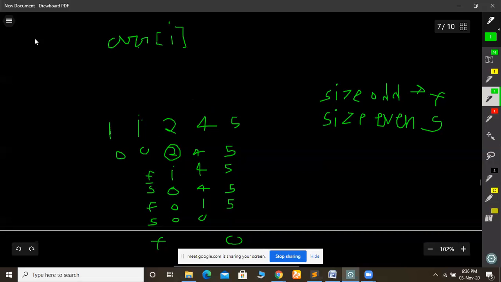So if I is even and array of I is greater than 1, in that case, who will win? The first person will win. And if I is odd, that means it is the second person's turn, and array of I is greater than 1, then in this case the second person will win. So is it clear to you?